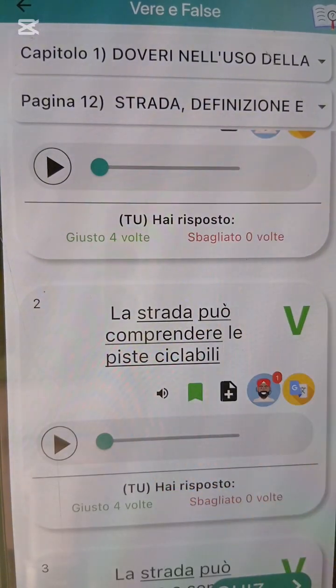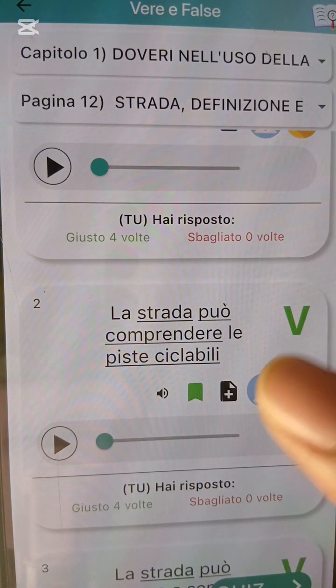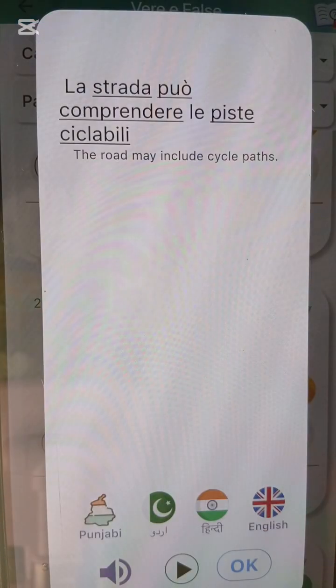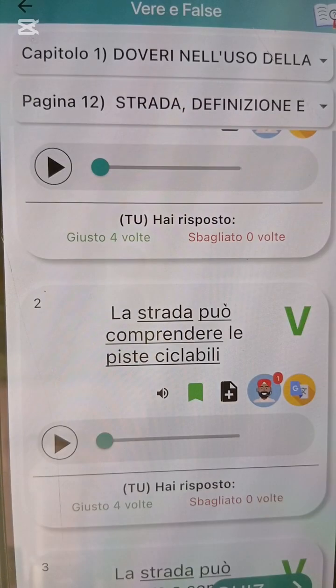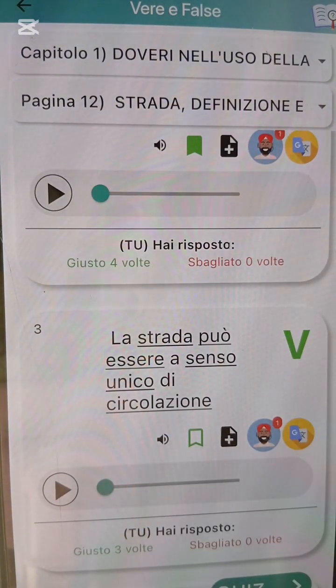La strada può comprendere le piste ciclabili. He said the road can what? Can also include the what? The bicycle path. So the bicycle path is also part of the what? The road. Strada is what? Road. Okay? He said the road may include cycle paths. So the bicycle path is part of what? The strada. Bicycle path is part of the strada, fuori della carreggiata. Okay, which is outside the carriageway, but now it is part of the what? Strada. Strada is road.